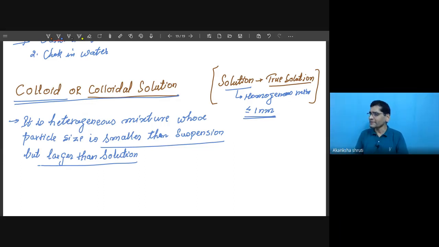Because of this comparable size, their particles also get almost uniformly distributed.